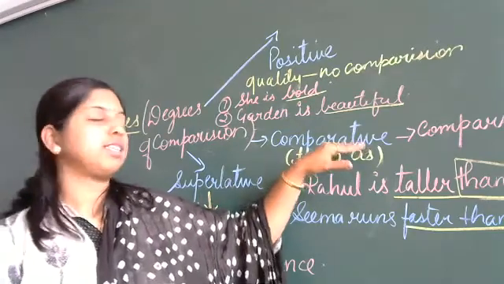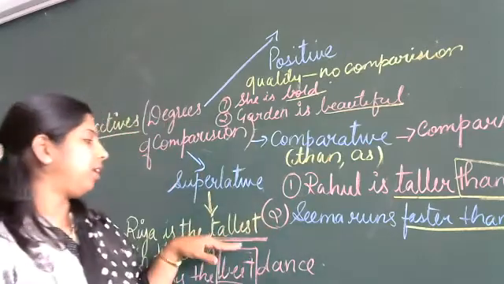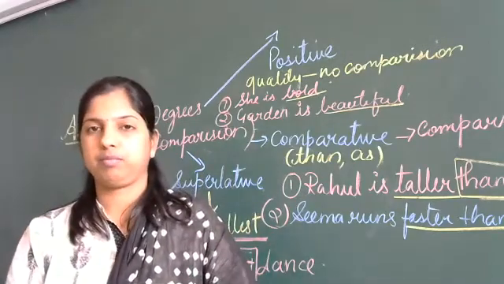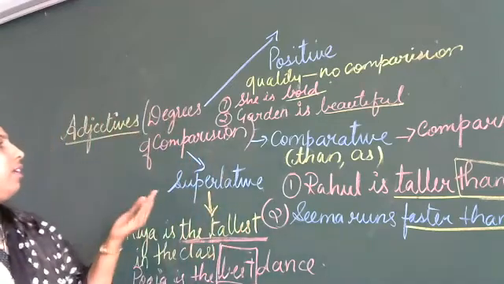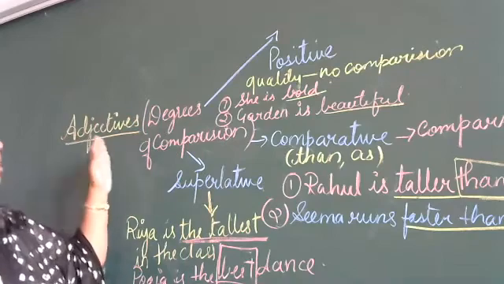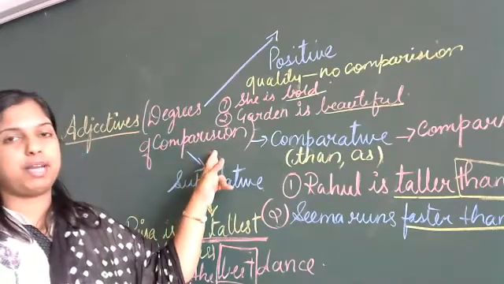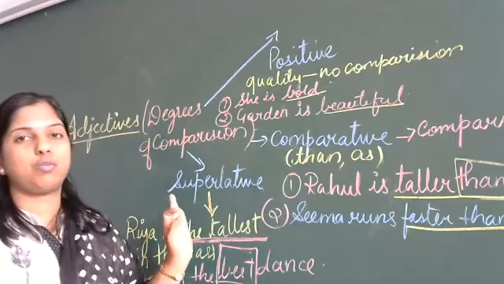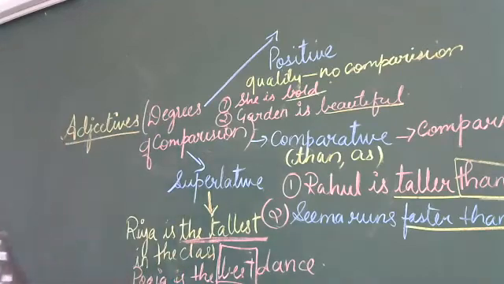Here the comparison is done only between two things or two people. Here the comparison is done with more than two, many. Understood? So here we have covered adjectives, kinds of adjectives, and then these are the degrees of comparison. Three degrees of comparison: positive, comparative, and superlative. Have you understood the concept? Any doubt? Anything you have to ask?